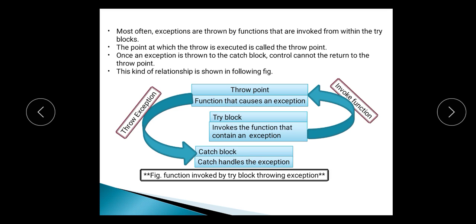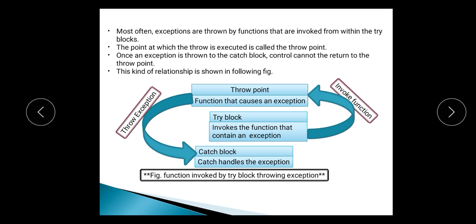Most often, exceptions are thrown by functions that are invoked from within the try blocks. The point at which the throw is executed is called the throw point. In the try block, we are throwing the exception, and that point is called the throw point. Once an exception is thrown to the catch block, control cannot return to the throw point.